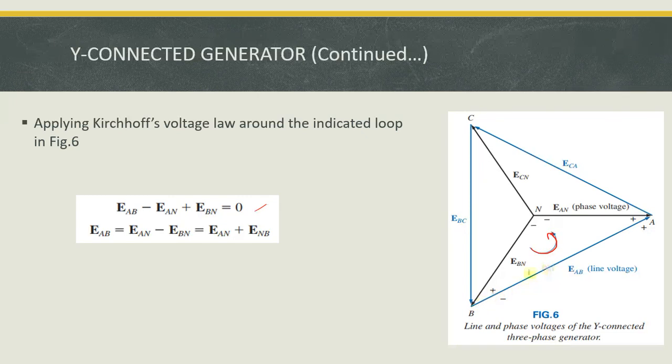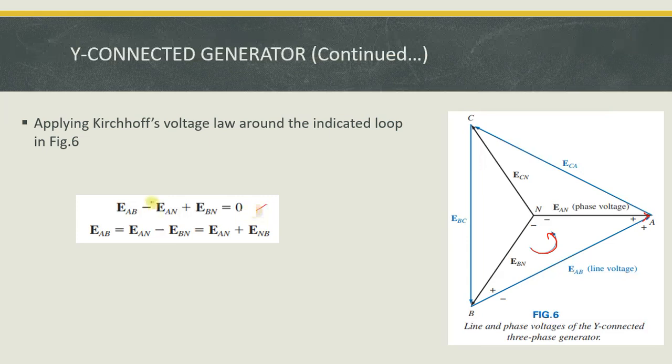Just follow the path. It is EAB, and here it is EAN, but the arrow direction is on the right hand side, and we travel in the opposite direction, so I put a minus sign here, and here it is EBN. Now I add these three values, which results equal to 0.